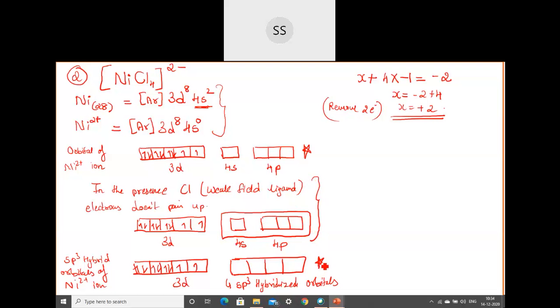Then the next important step which you have to compulsorily write is this one. I'm putting a star mark over there. And the next step which I'm going to write after this. Okay. So we have got the sp3 hybridized orbital of nickel. Once we have this, you need to put the electrons in those hybrid orbitals.